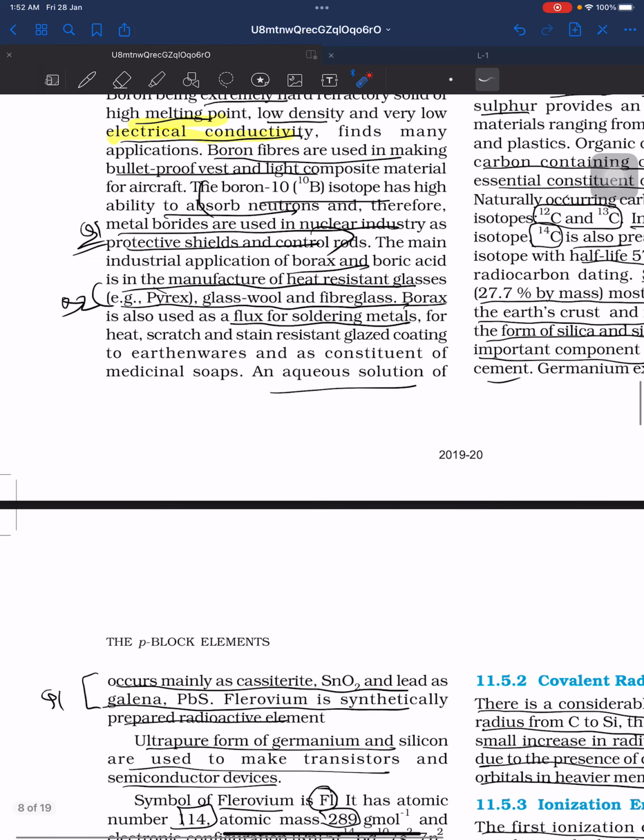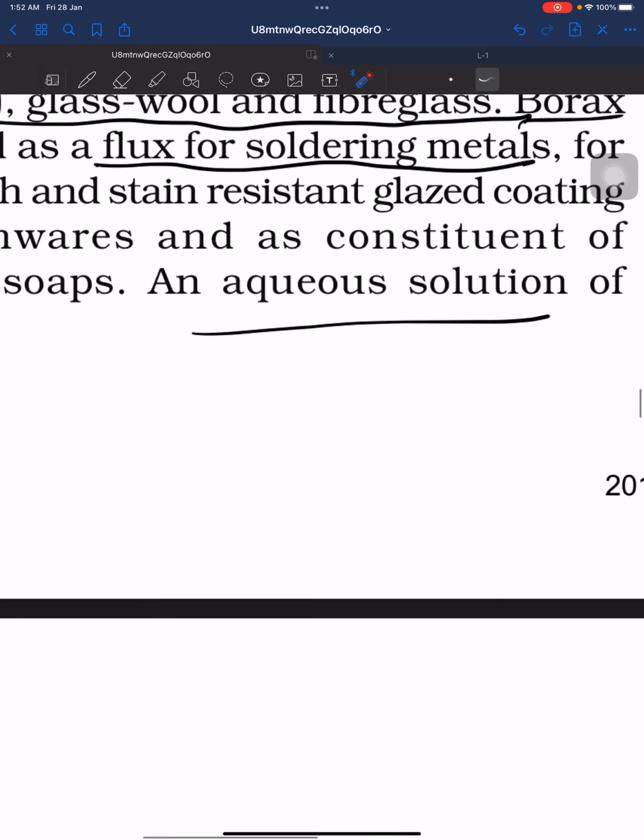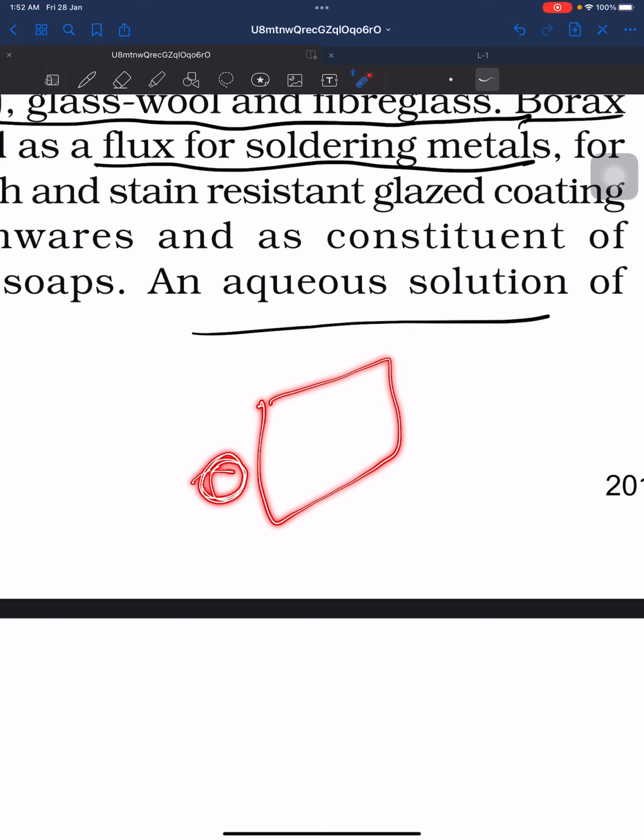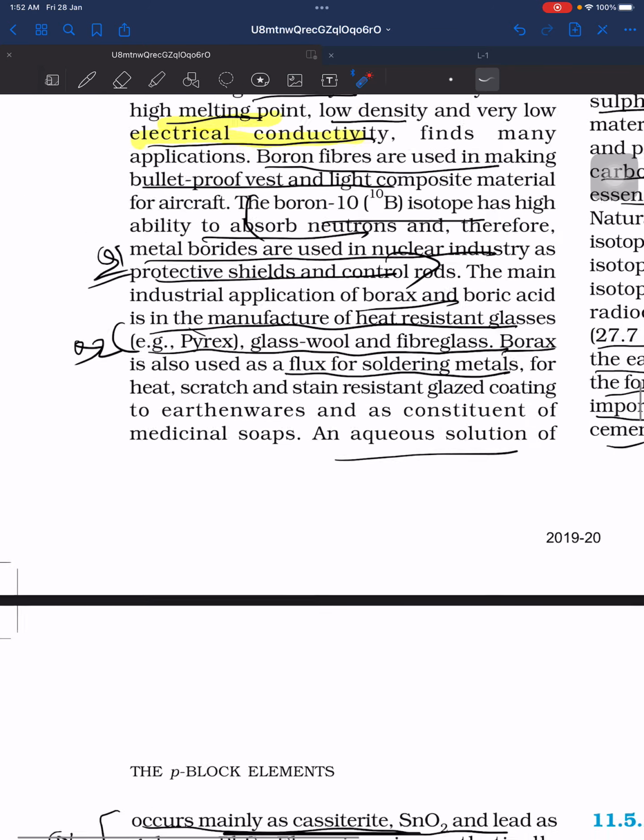Now what does soldering mean? Actually joining two metal parts, like welding we saw. In welding also the two parts are joined together. In soldering, for example, there is a metal thing and there is a flux. By the use of soldering, this flux gets permanently stuck onto the surface of the metal. This is known as the soldering process.